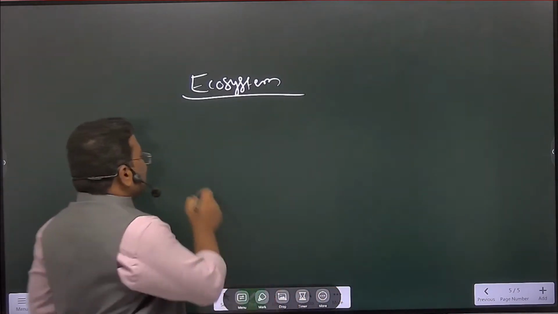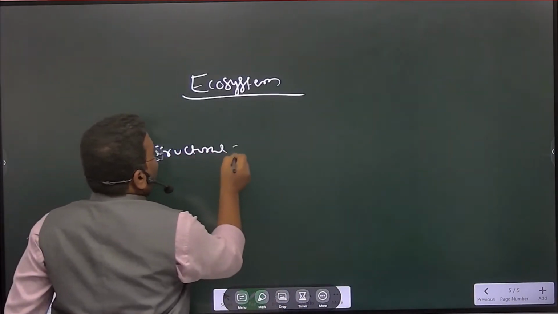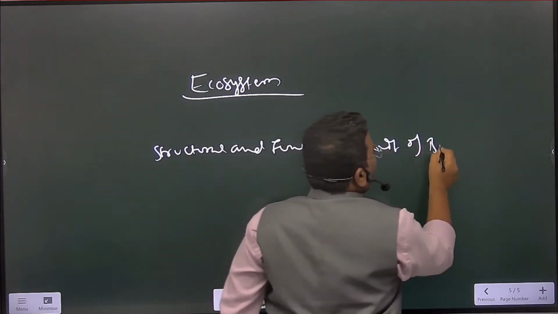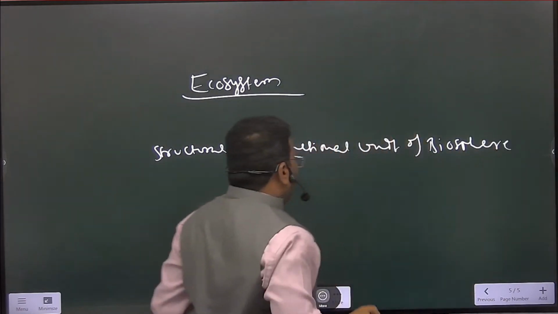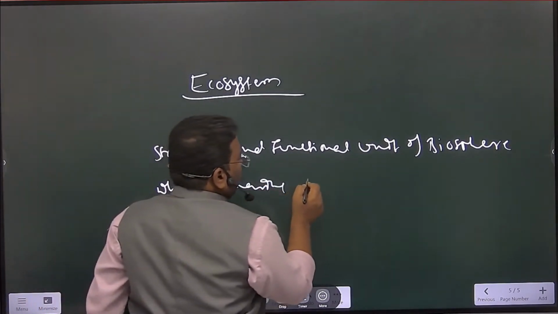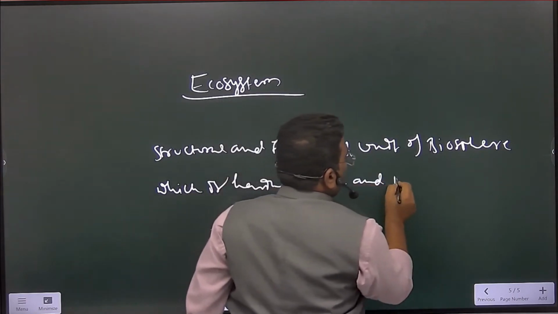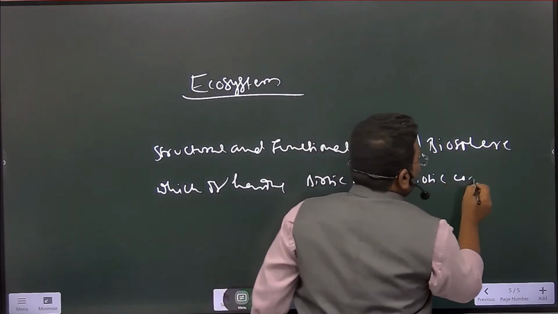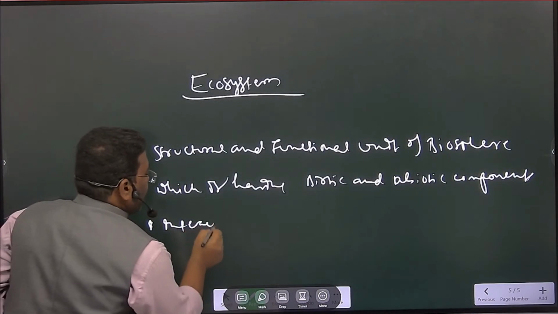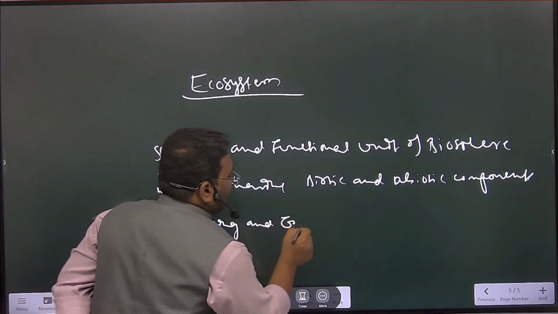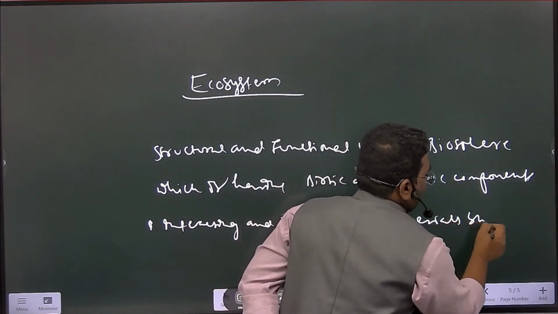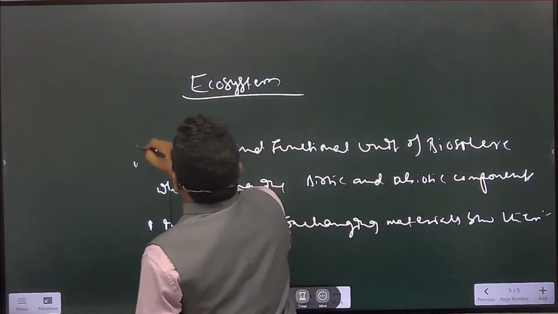Ecosystem, it is a structural and functional unit of biosphere, and which is having biotic and abiotic components, interacting and exchanging materials between them. It is called ecosystem.